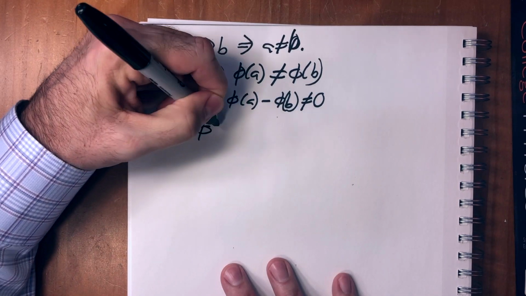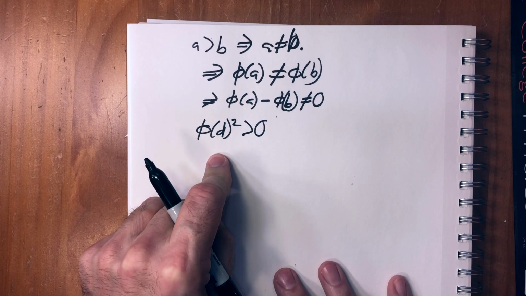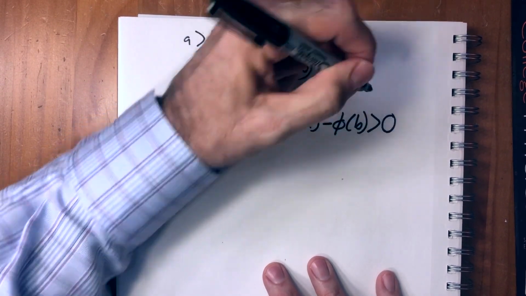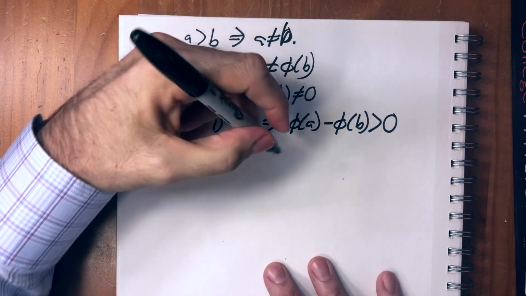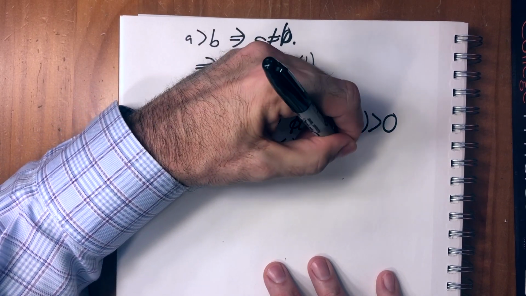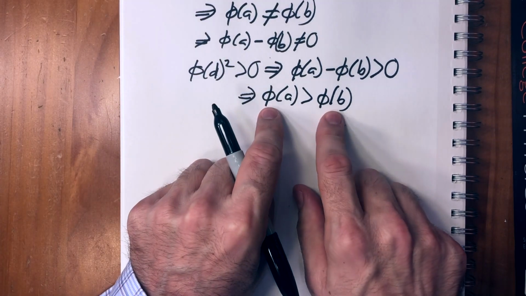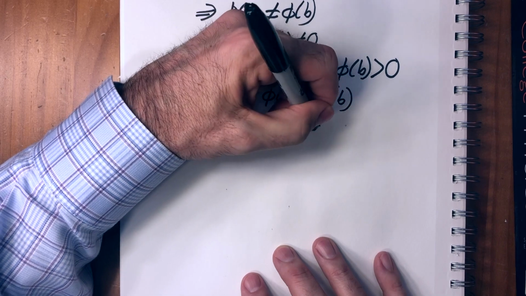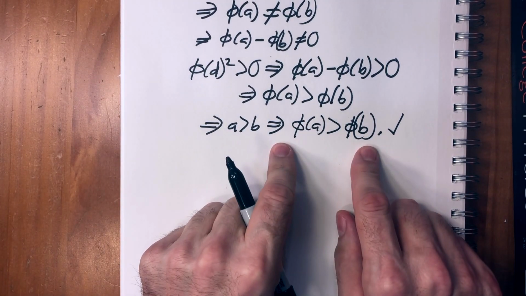Now, phi d squared is positive because anything squared is positive. That's an axiom of ordered fields. So phi a minus phi b is also greater than 0 because we just showed that phi d squared equals phi a minus phi b. Therefore, that implies that phi a is greater than phi b. And therefore, we started with a is greater than b, and we ended with phi a is greater than phi b. A is greater than b implies that phi a is greater than phi b. Okay, that means that phi is order preserving.